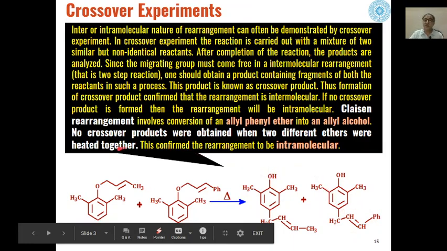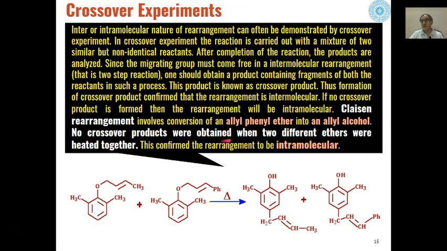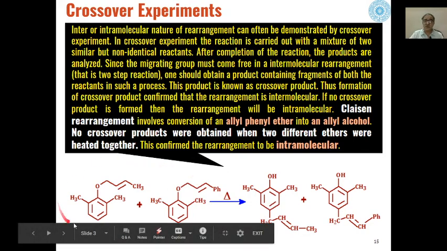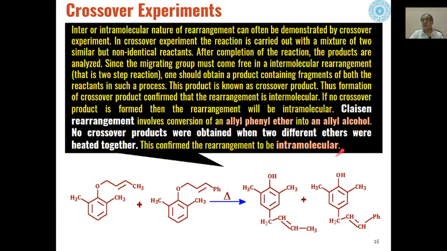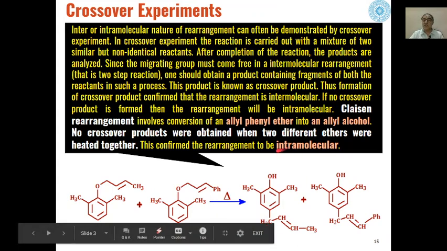Because in this rearrangement no crossover product has been formed from these two non-identical but similar reactants, the Claisen rearrangement is an intramolecular rearrangement. So on the basis of crossover experiments, we can prove the mechanism of this rearrangement, that it is an intramolecular rearrangement.